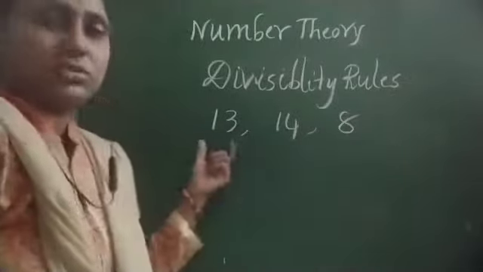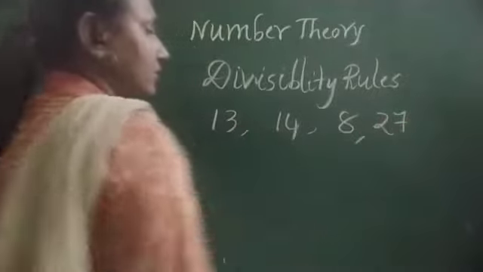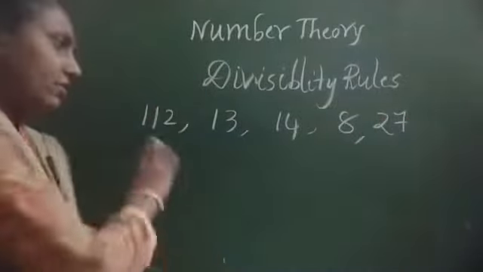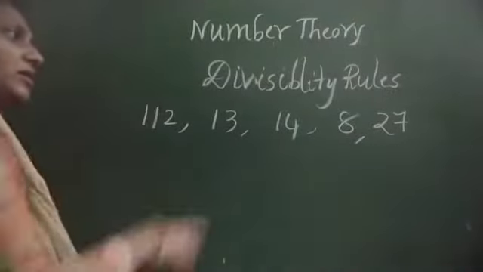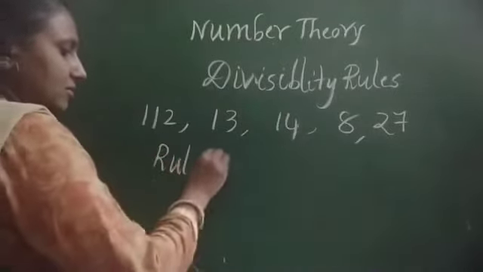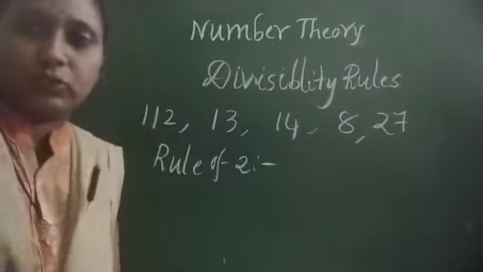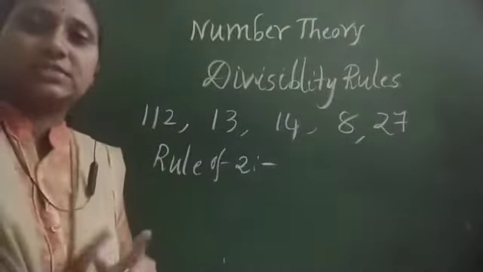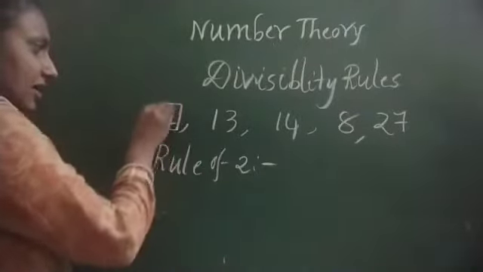You can take a 1 digit, 2 digit or 3 digit number: 27, 112. These are all numbers I am taking as examples. First of all, observe the divisibility rule of 2. So this number should be divisible by 2 or not. How to observe: you have to see the number's last digit, that means the units place.